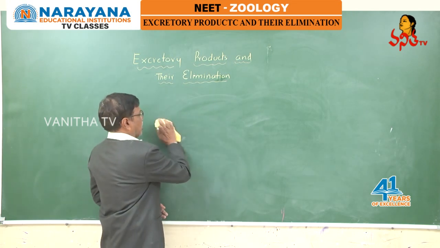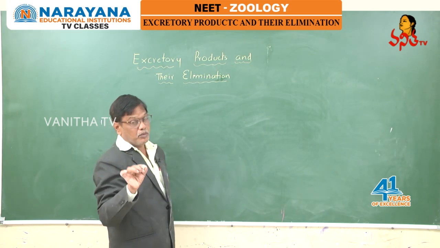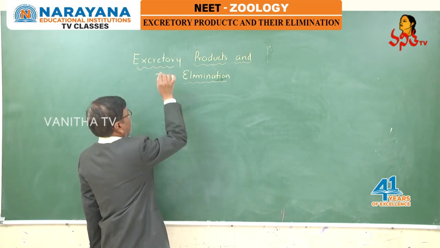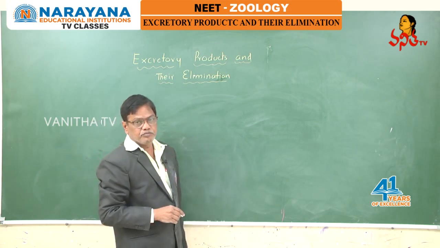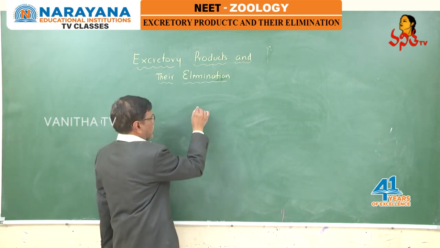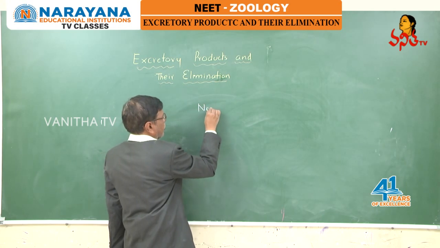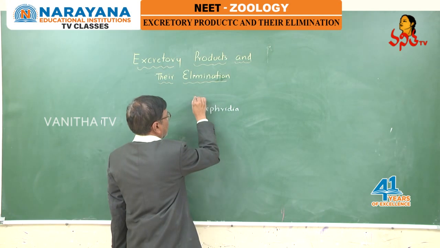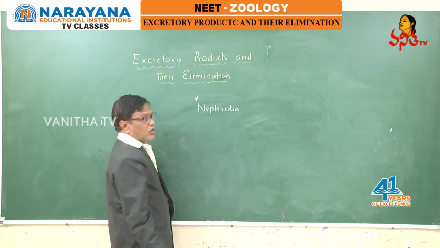Next, in Annelida, particularly you have to remember annelids. The excretory system is mesodermal in origin, but in Annelida the major excretory organs are nephridia, which are ectodermal in origin.